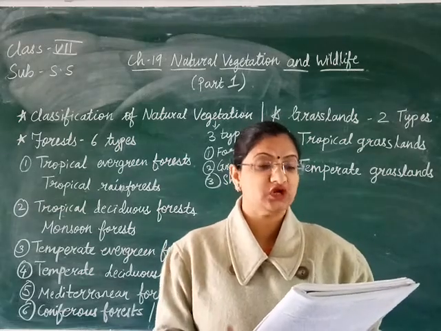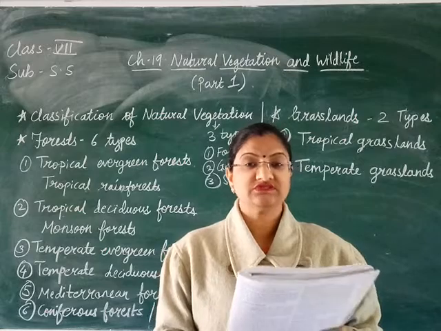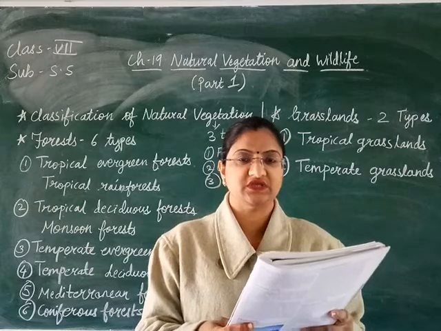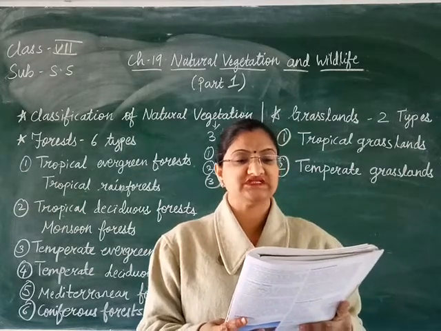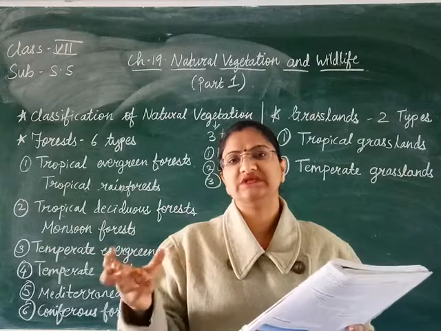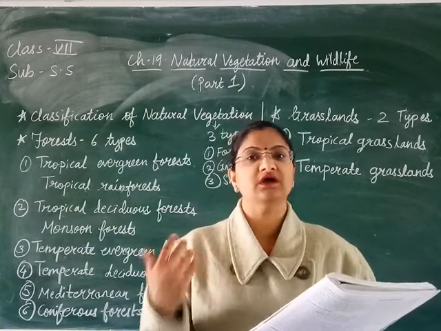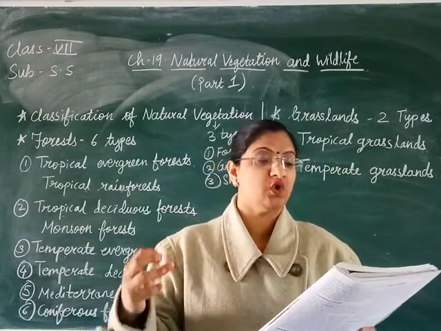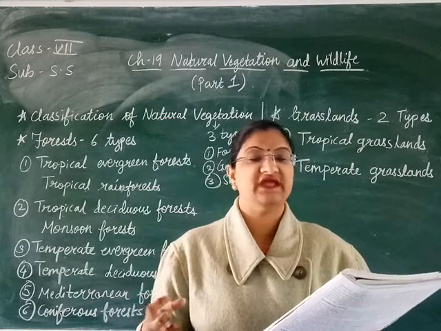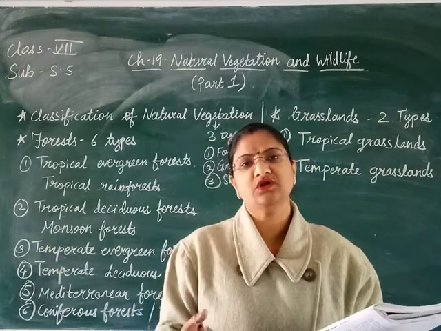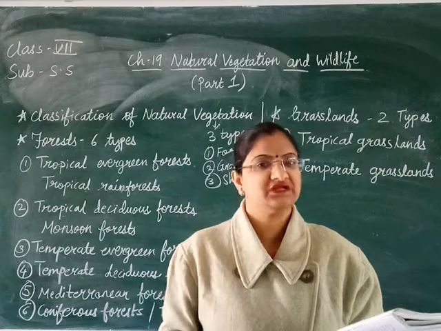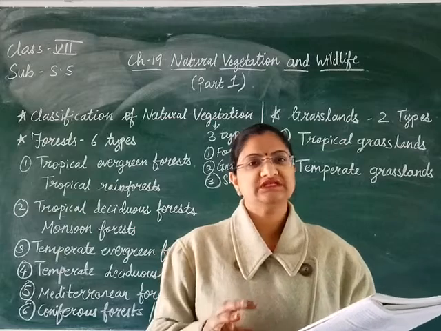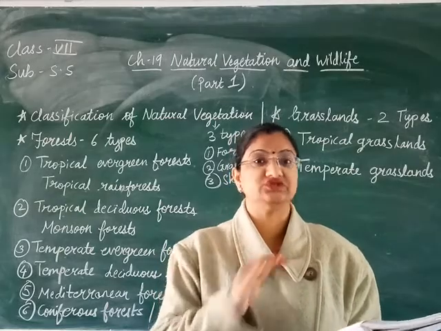Plus these trees do not shed their leaves all at once, unlike the other trees. The closely spaced trees form a thick and broad canopy. The trees are very close by, and that is why they form a broad canopy. This canopy does not allow sunlight to reach the ground, and because of that there is little or no undergrowth. Undergrowth means you will not find any grasses or small plants growing near the trees.